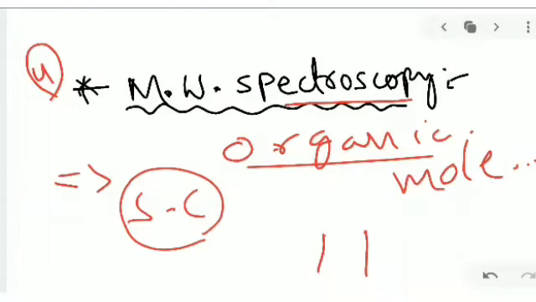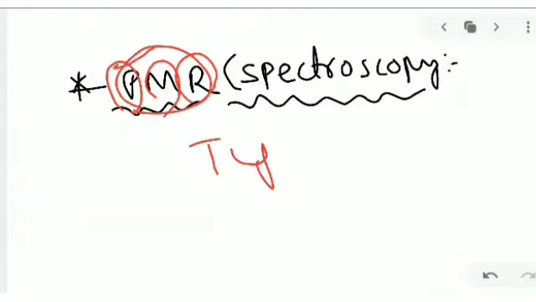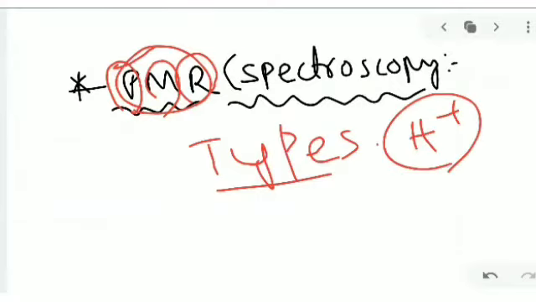This is one of the examples for microwave spectroscopy. We can detect organic molecule rotation here. The main function of microwave spectroscopy is organic molecule rotation, so keep and note it down. Next one is PMR spectroscopy. PMR means proton magnetic resonance spectroscopy. Here, how many types of protons are there in a particular molecule or compound is the main function of PMR spectroscopy.